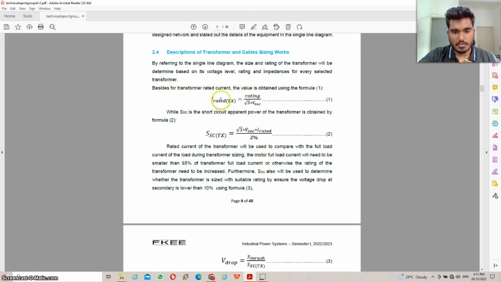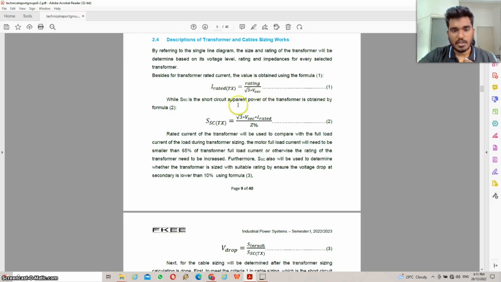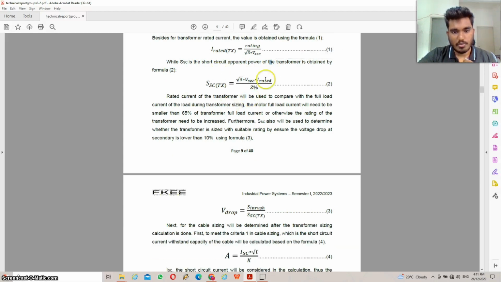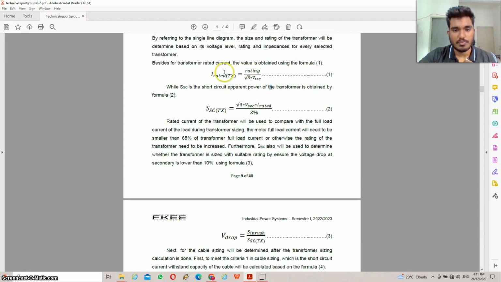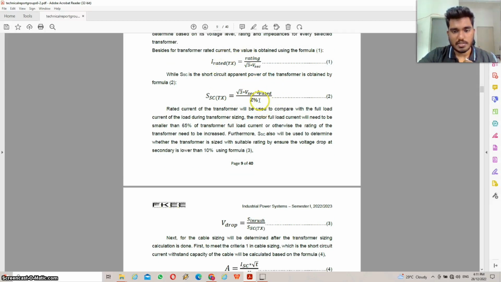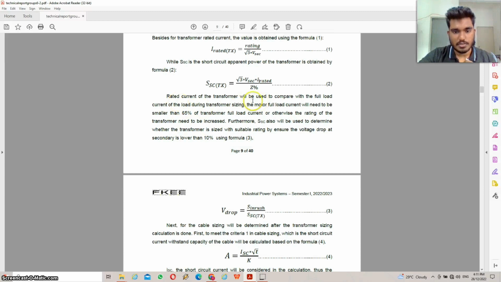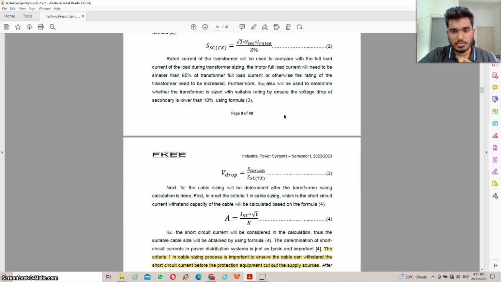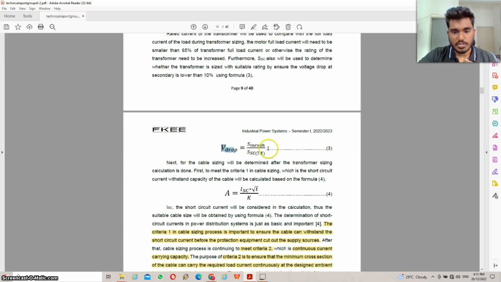So this is the formula: rated current of transformer equals rating divided by √3 times secondary voltage. And then followed by the short circuit apparent power of the transformer, which is the second formula, equals √3 times secondary voltage times rated current of transformer, divided by percentage of impedance. And then the rated current of transformer will be compared with the full load current of the load during the transformer sizing. After that, we need to find the voltage drop.